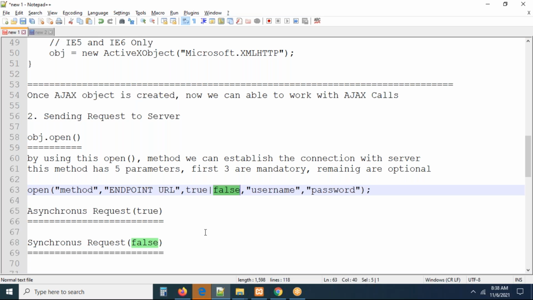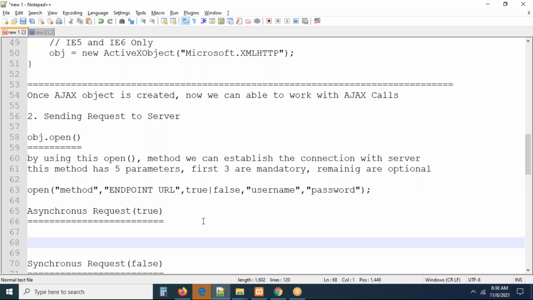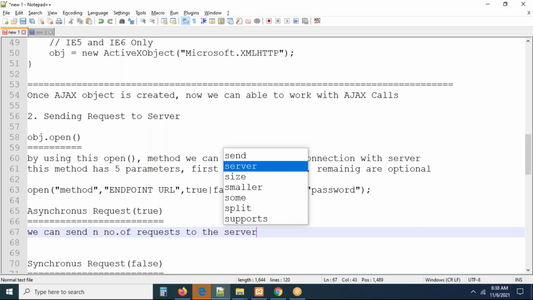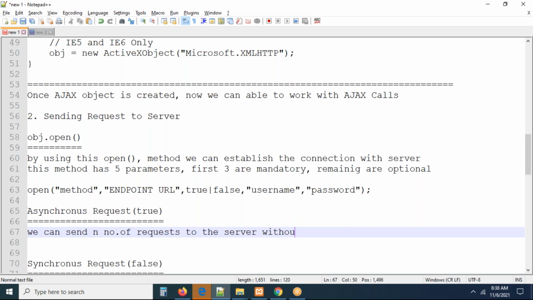What is the meaning of it exactly? Remember carefully, guys. Simply, asynchronous means we can send n number of requests to the server without waiting for the response.